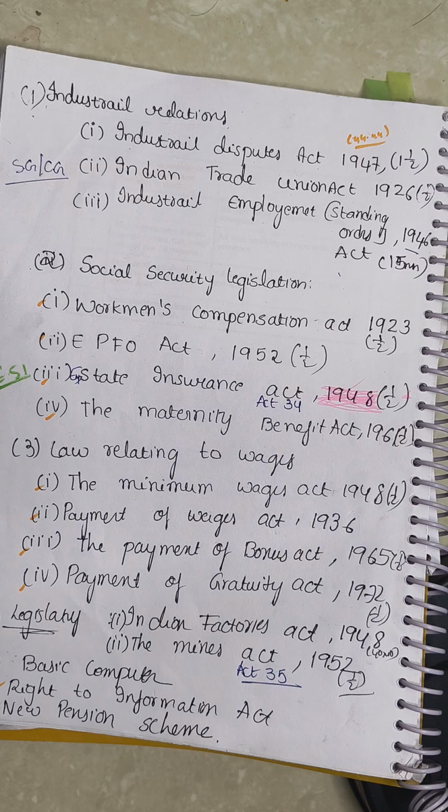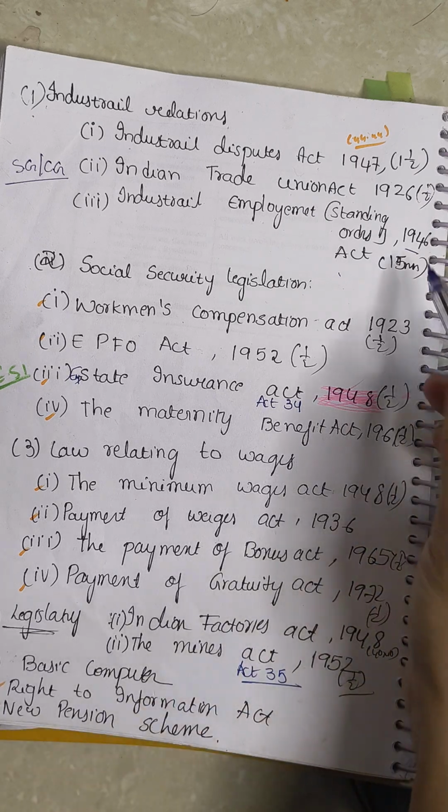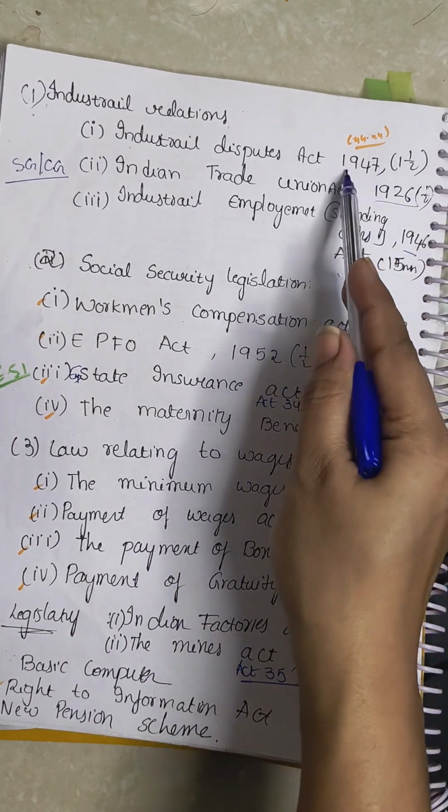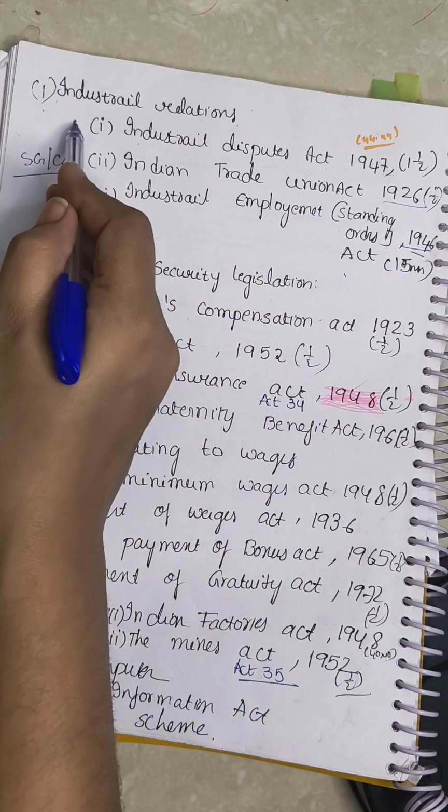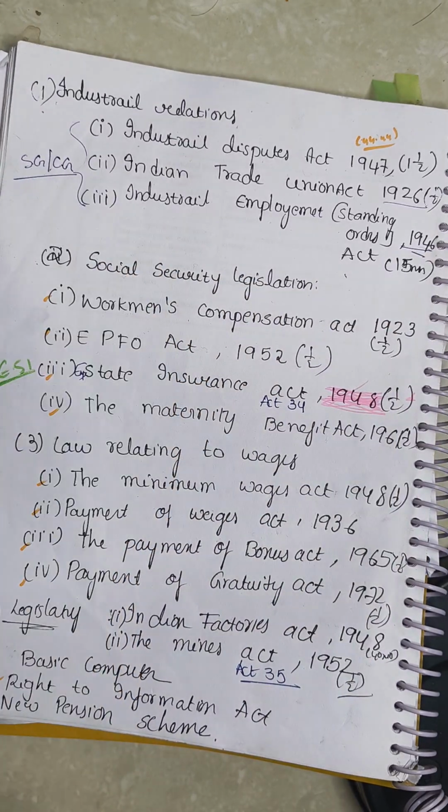And next, coming to the Industrial Employment Standing Orders. It's a very important industrial relations topic. The first act is in 1926, then 1946 and 1947, so they are all before independence.